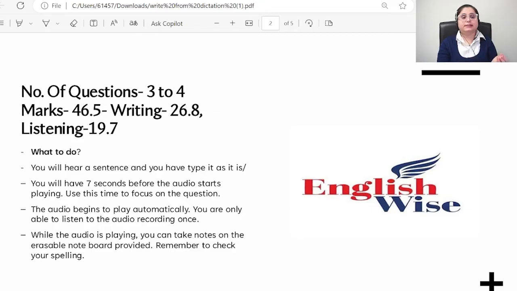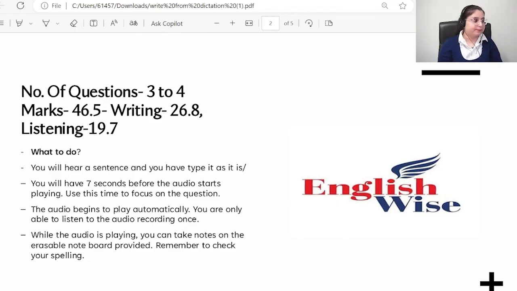Before hearing the sentence, you will actually get 7 seconds just to prepare and be focused. So you get ready for the audio. Then the audio plays automatically. It will only be played once, no second chance to hear. So be focused and be calm and composed when you are hearing. Try to understand it always. Or what you can do, when the audio is playing, you can take notes a little bit if you want to write short keywords or something like that. And spelling has to be 100% correct. If there is any error in spelling, you will be losing points in your writing portion.